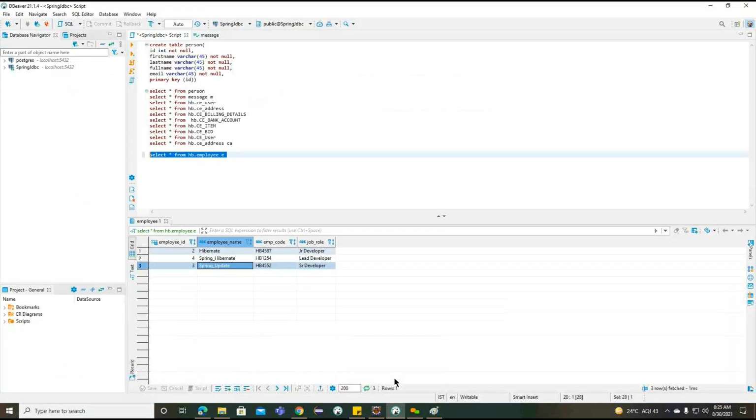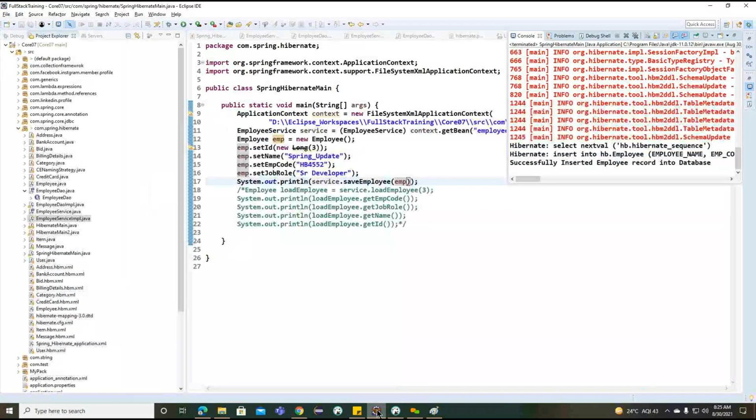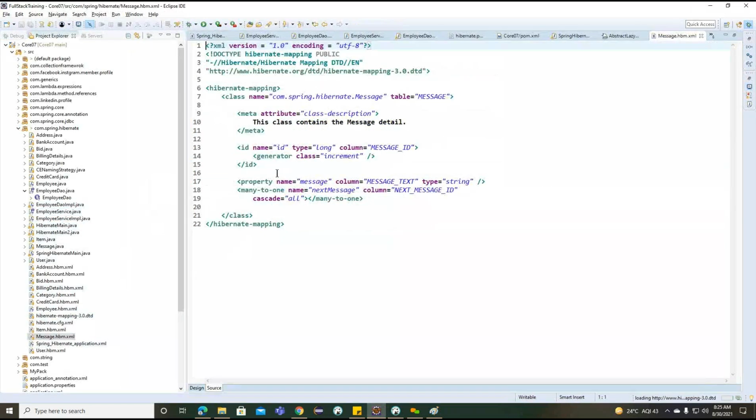Sorry. The problem here, Hibernate is going to take care of the ID generation. Getting the point. So here we need to focus on one more thing. I forgot to explain here, inside this particular mapping, we provide the generator class as increment. So now we are giving the option for Hibernate to provide the ID value. Manually, even if you provide it, Hibernate is not going to consider your ID value.